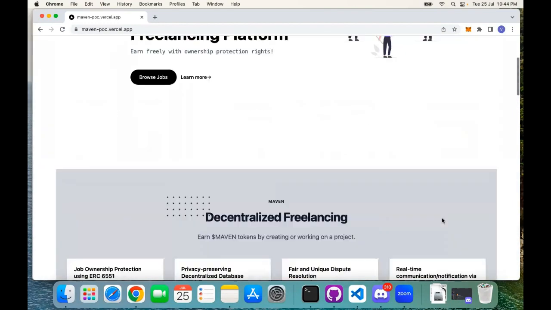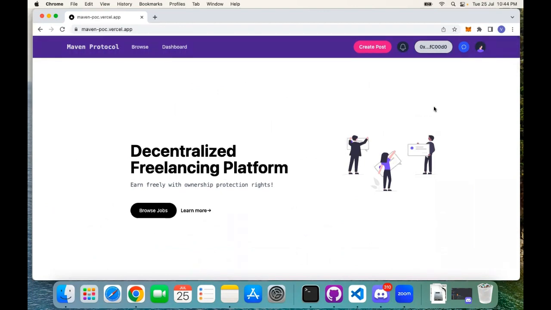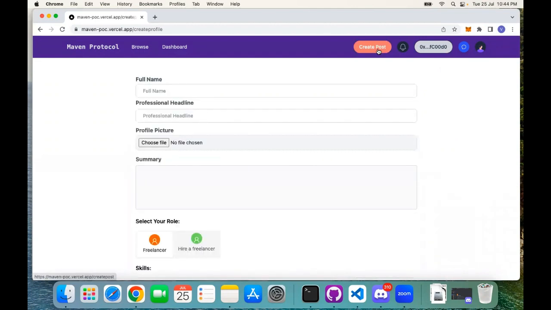Now let's go to a basic demo of our application. So this is the account. Let's say this account wants to create a job post. Before creating a job post, he has to create a profile first. So let us first quickly create a profile. I want to create a profile.